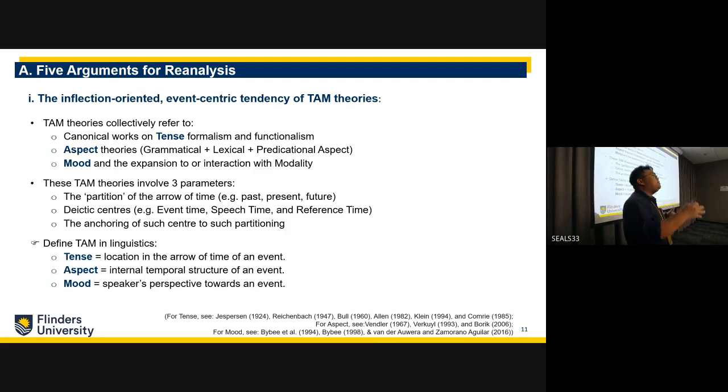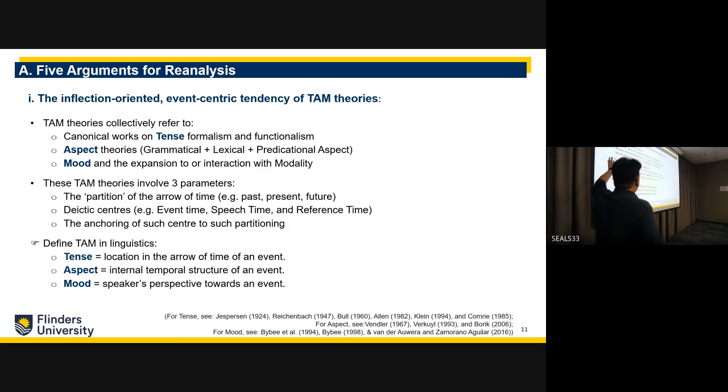First, there has to be some sort of conceptualization of the partition of time, whether it's past, non-past, future, non-future, or past, present, future. So this is evident in all of these tense formalisms. Okay? And once you have a conceptualization of the position of the arrow of time, then you have a deictic sentence, which, in Reichenbachian terms, you can call the time of the event, time of speech, or the reference time. And then the third parameter is that you anchor each of the deictic sentences to the arrow of time. So that is what is common in tense, aspect, and mood theories.